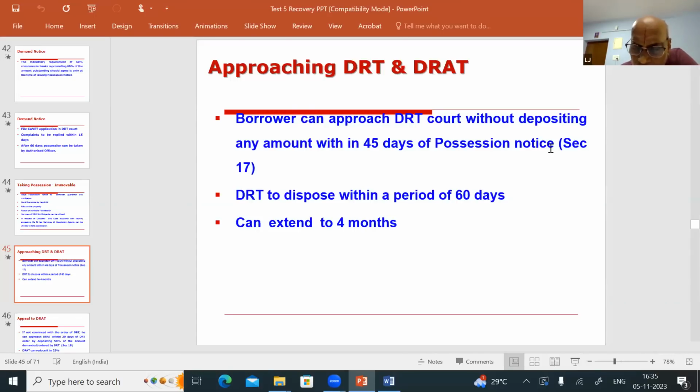No need for any amount deposit at the time of going to DRT. Within how many days he has to approach? Within 45 days. From which date? From the date of issuing the possession notice. As per which section? Section 17. These type of questions will come.